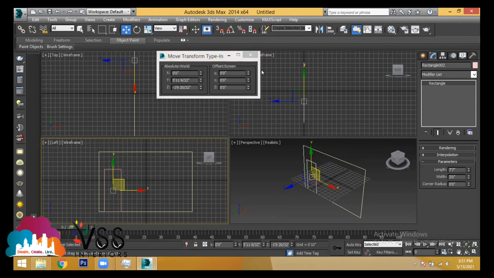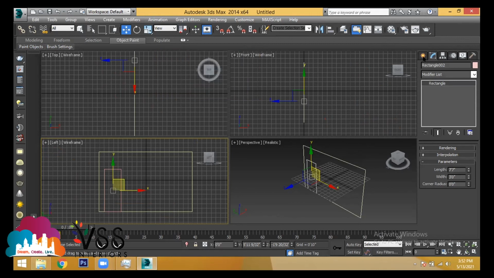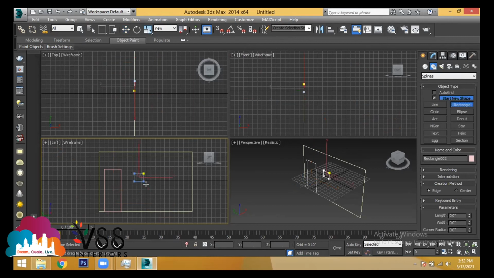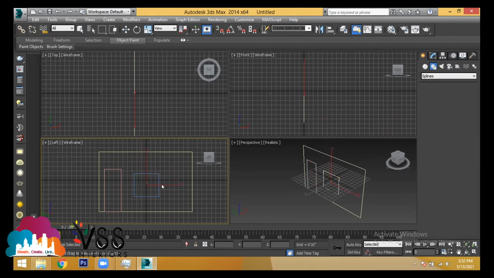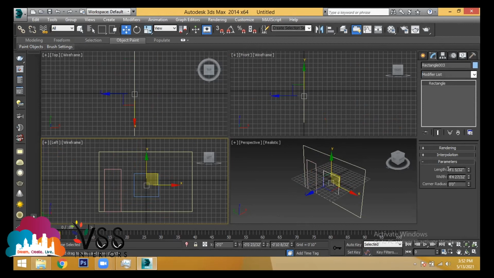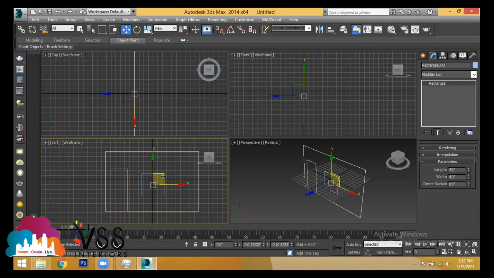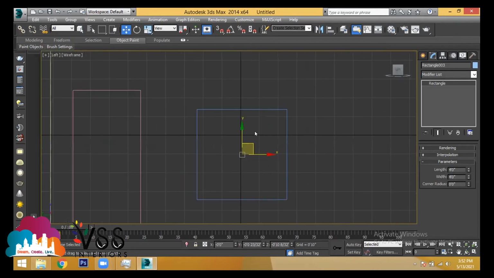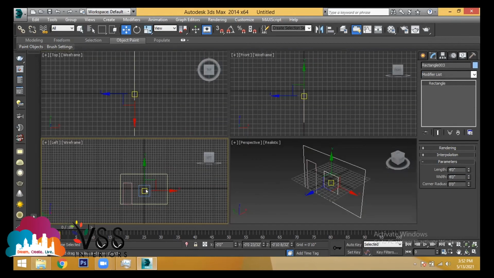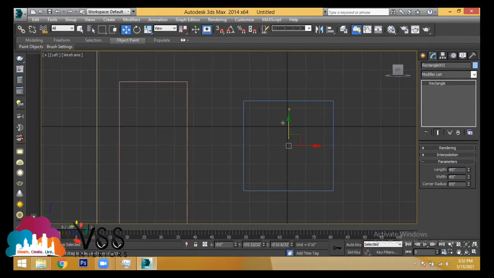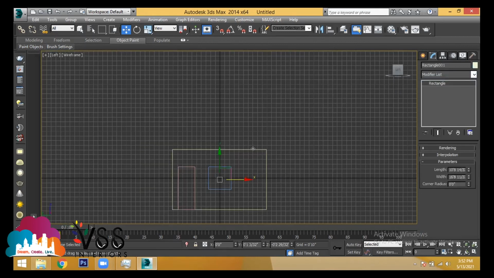And now what I want to do is take a rectangle for a window. I want to create a window with some different shape. Now I select the object, the main wall.